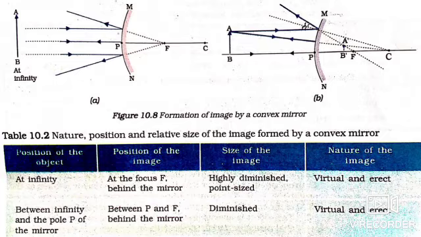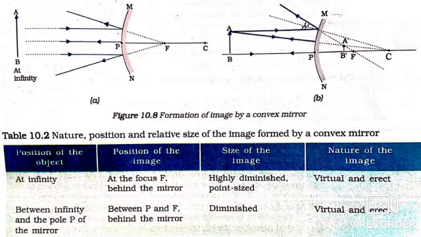Now in this class, we shall consider the formation of image by a convex mirror. Here, the object is kept at 2 positions. One is at infinity, another is between infinity and the pole P. First is when the object is at infinity, and the second position is when the object is at finite distance from the mirror. The ray diagrams for the formation of image by convex mirrors for these 2 positions of the object are shown in diagrams A and B.